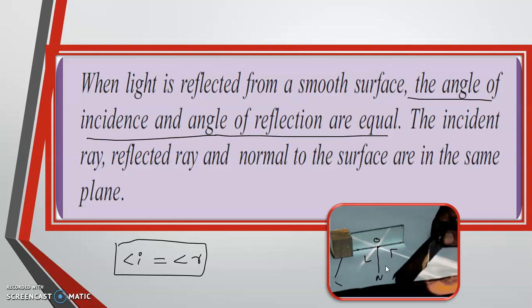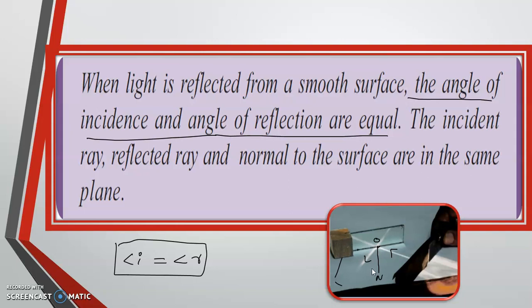So this is a very important thing you have to learn. So learn the laws. Angle of incidence is always equal to angle of reflection. So what is angle of incidence? Remember always, angle of incidence is the angle between the normal and the incident ray. All the angles are measured from the normal. It's very, very important. Okay, angle of reflection is the angle between the normal and the reflected ray, and the normal means the perpendicular drawn at the point of incidence.